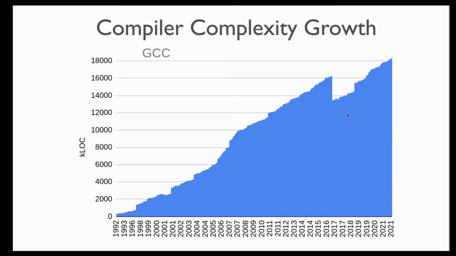Now, at this point, I'm often asked this question that why there's a dip at around 2017 from the 16 million to, let's say, somewhere around less than 14 million. And I checked this, and basically they deprecated support for a particular garbage collector. So there's nothing very interesting going on here. The point is that we've just been increasing the complexity of GCC over time.